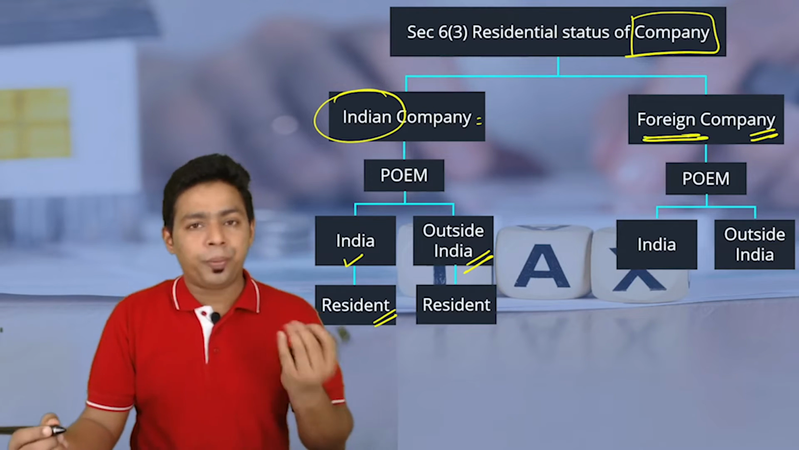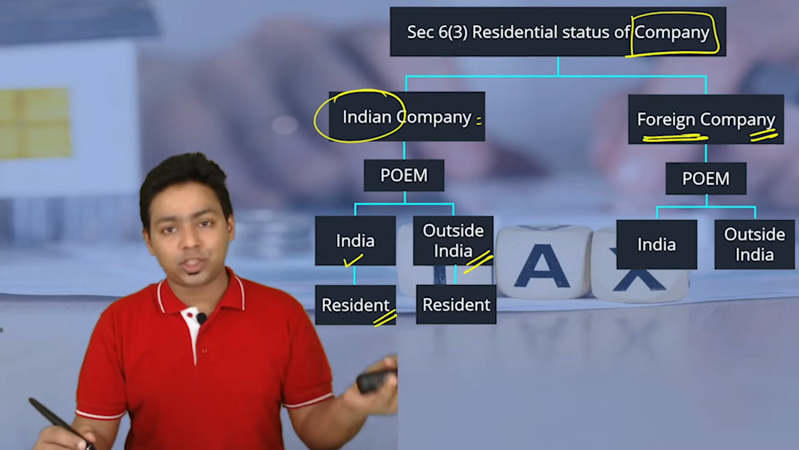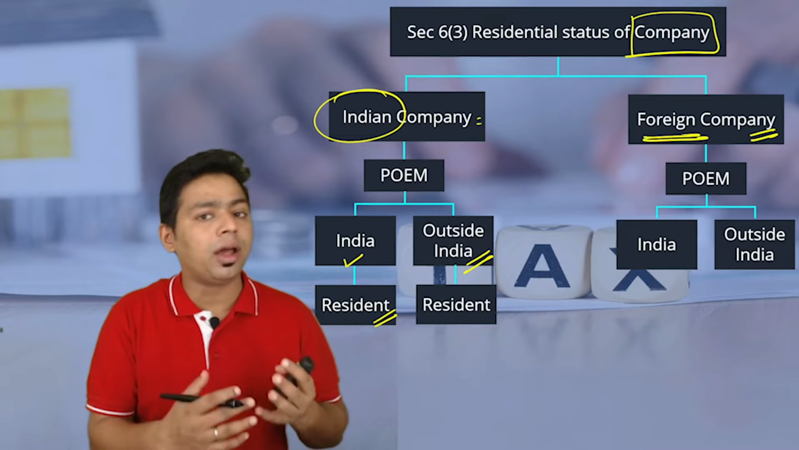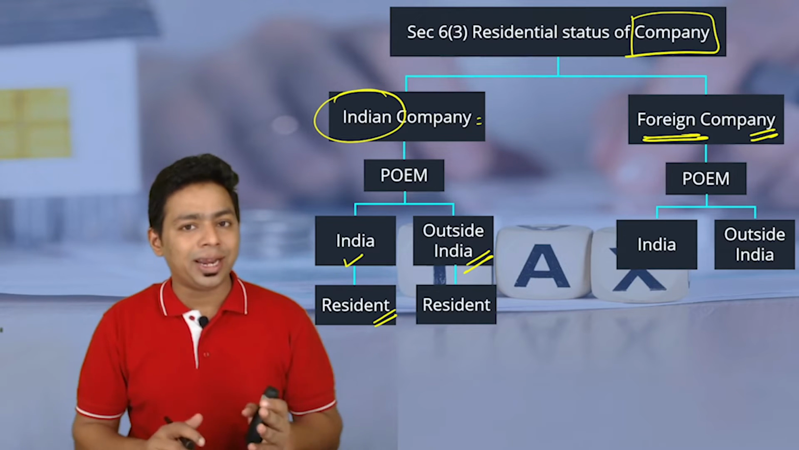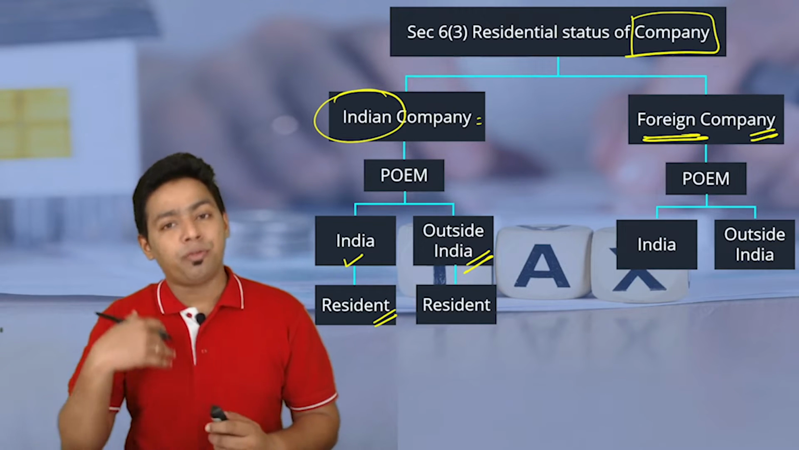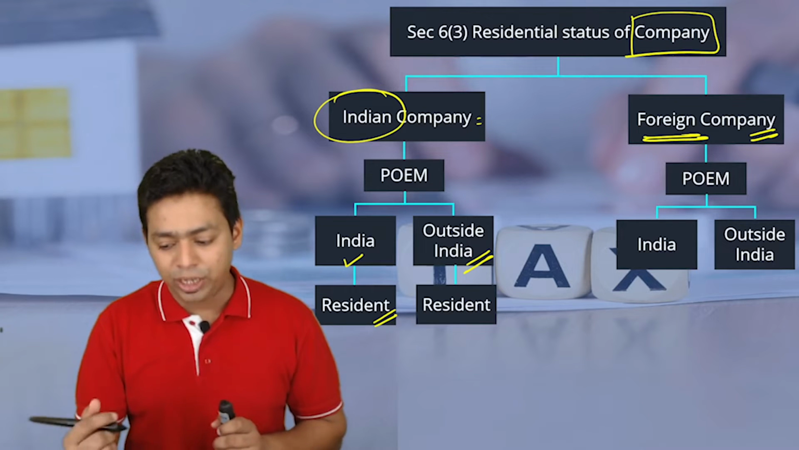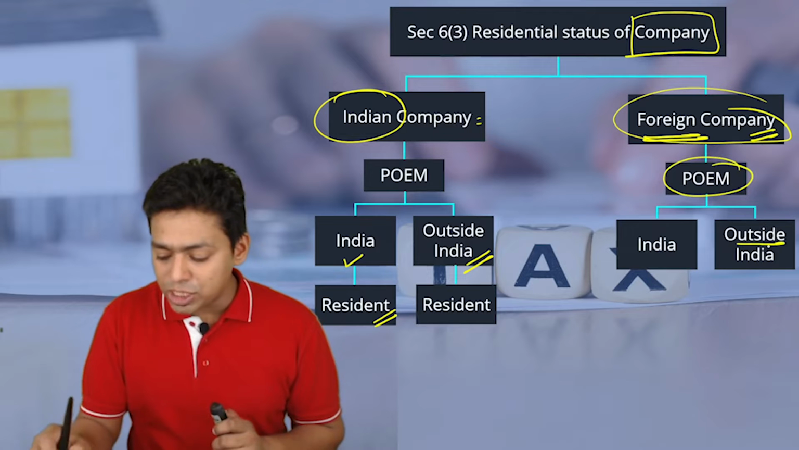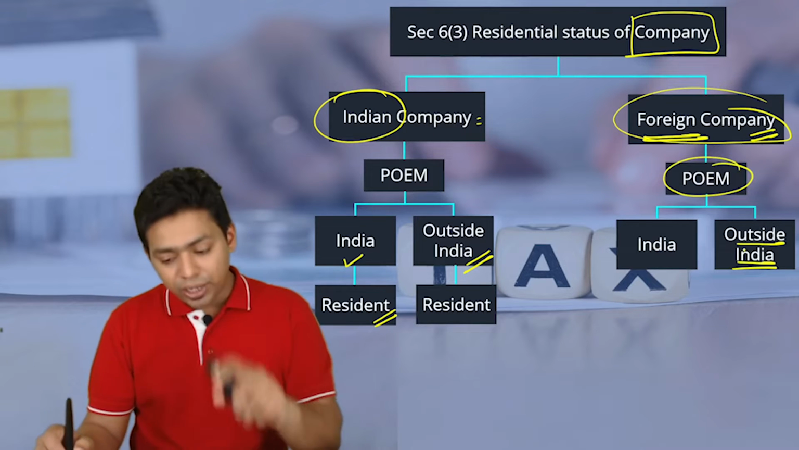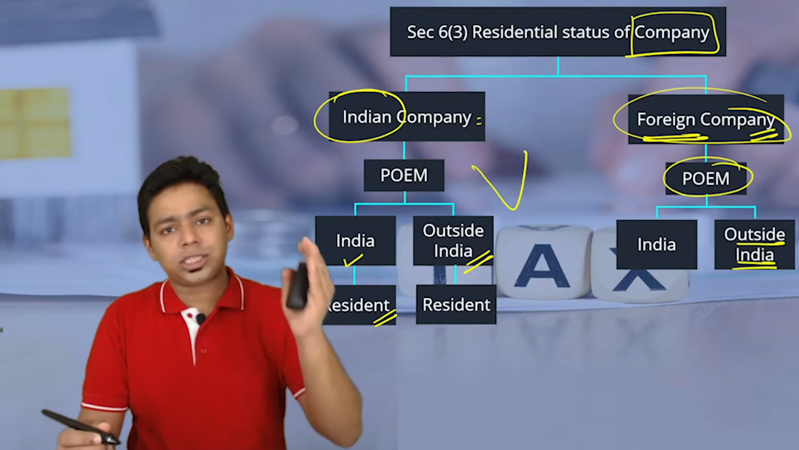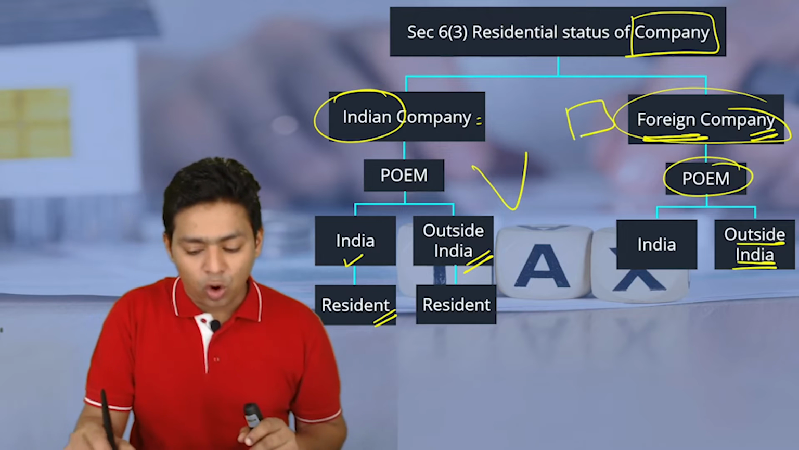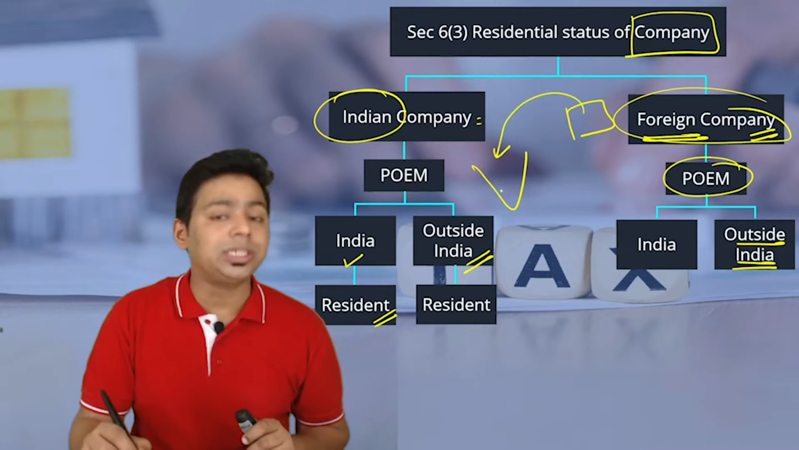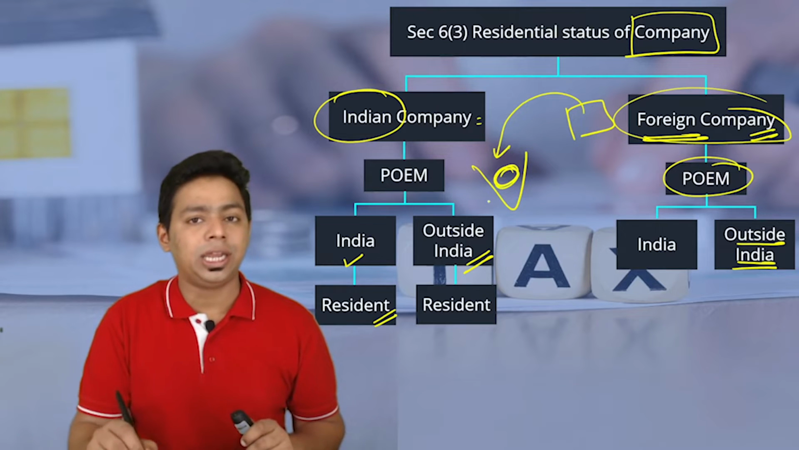For a foreign company, obviously there are hundreds and thousands and lakhs of foreign companies which are incorporated in Australia, Germany, USA, Canada. Those companies are not Indian residents. Obviously those companies are foreign companies, non-resident companies, because they are incorporated outside India and their POEM is also located outside India. But for tax manipulation, you have incorporated a company outside India, but effectively you are doing business in India. Your management is sitting in India.